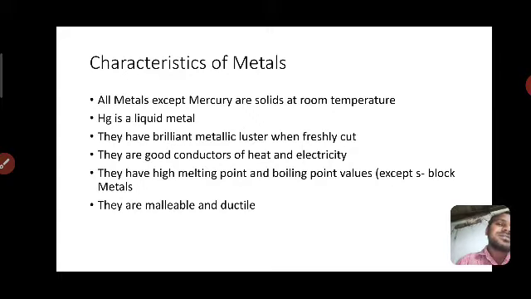And like that, beryllium, magnesium, calcium, like that the second group also shows low melting and boiling points.